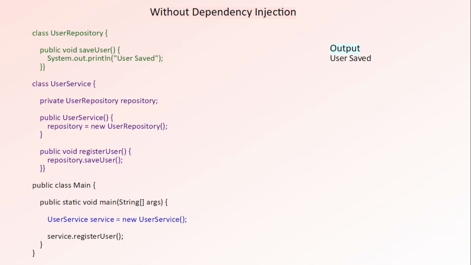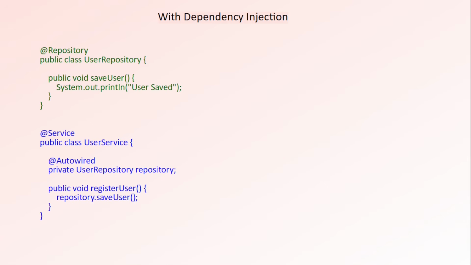Now in a normal Java application, we create the user repository object ourselves using the new keyword. But in Spring, we don't do that. Spring has already created the user repository bean and stored it inside the IOC container. So whenever user service needs it, Spring automatically provides that bean. This process is called dependency injection.